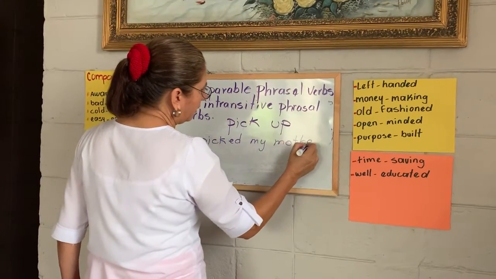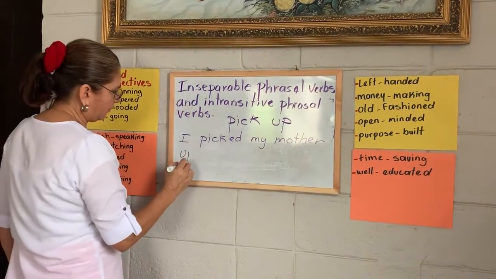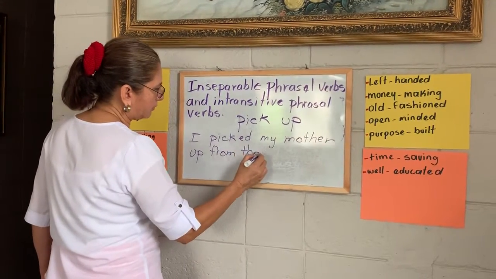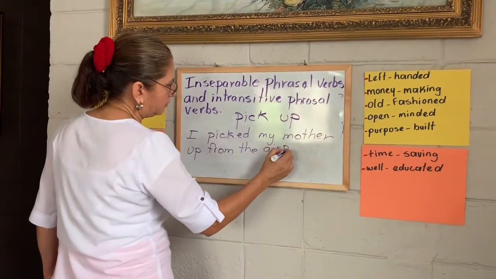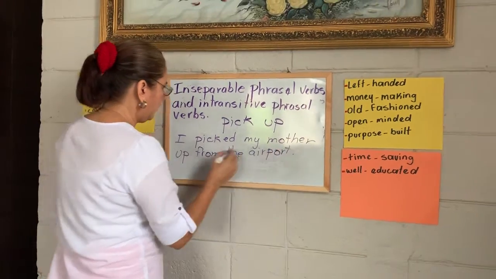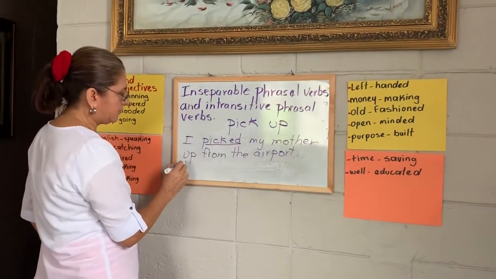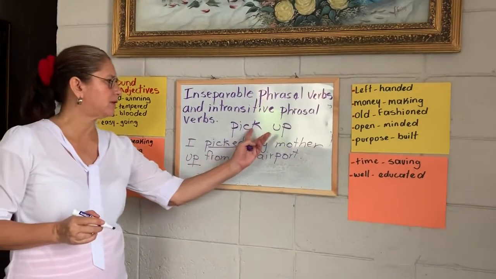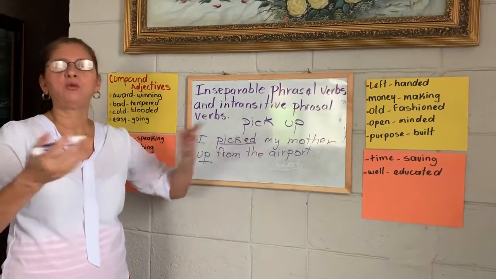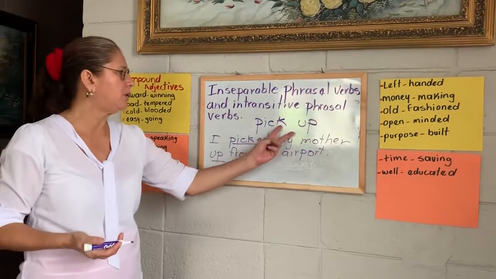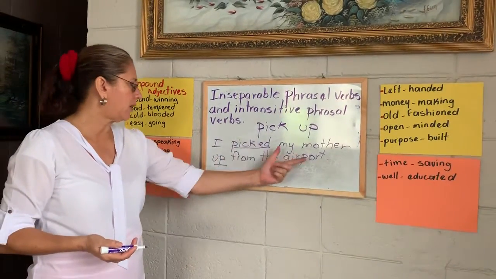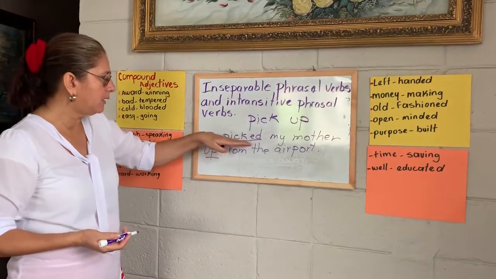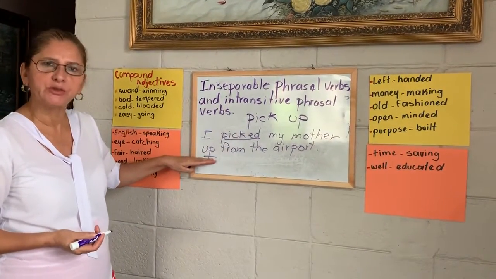I pick my mother up from the airport. Look, this is the verb and this is the preposition. I can separate this. And what is the meaning of pick up? When someone wants to give you a ride, that's the meaning of pick up. I pick my mother up from the airport. I can separate the verb from the preposition.